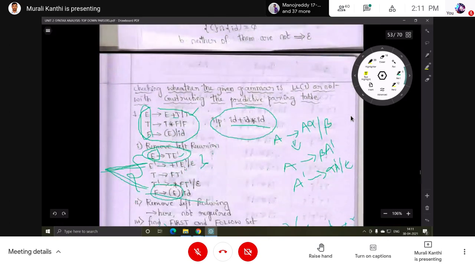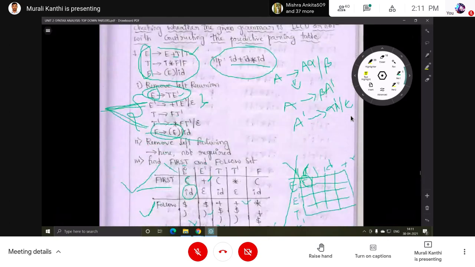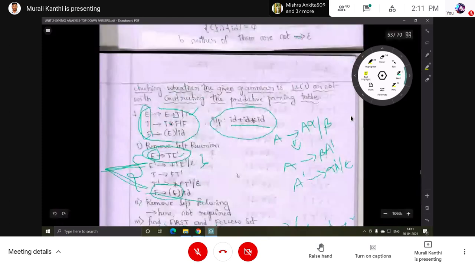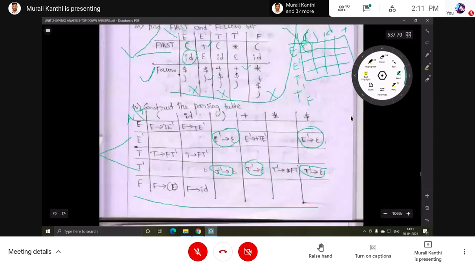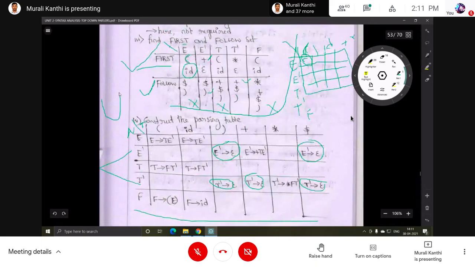So for that, what do you have to do? What is the architecture? There is a stack, an input buffer, the predictive parsing program, and then the table. The input pointer points to the input buffer, the stack pointer points to the stack, and one more pointer points to the table, and finally it gives the output.